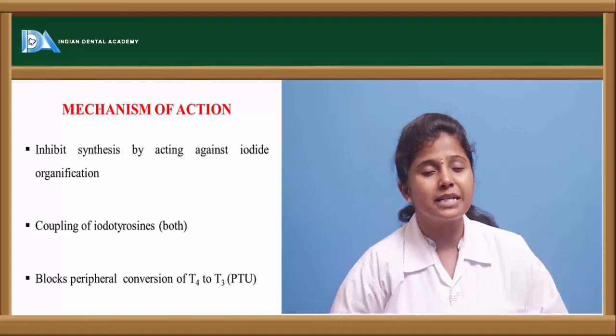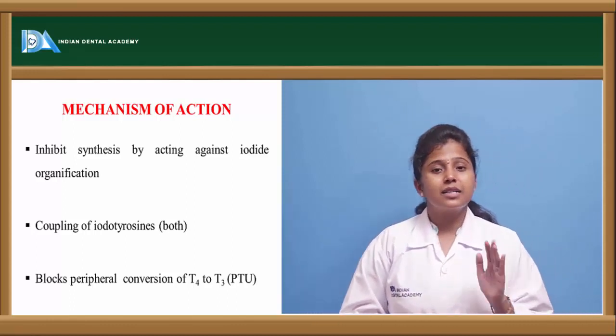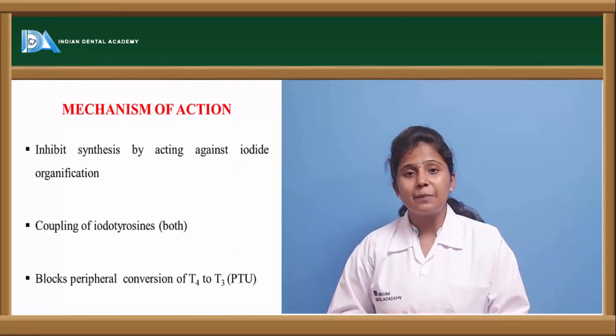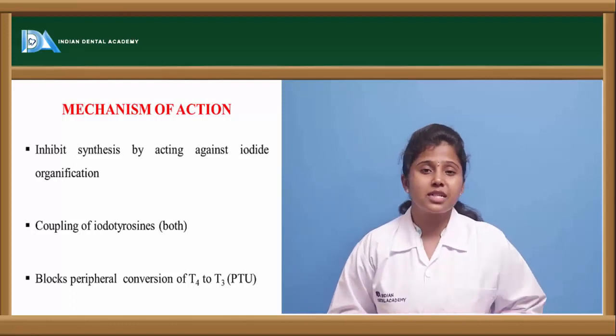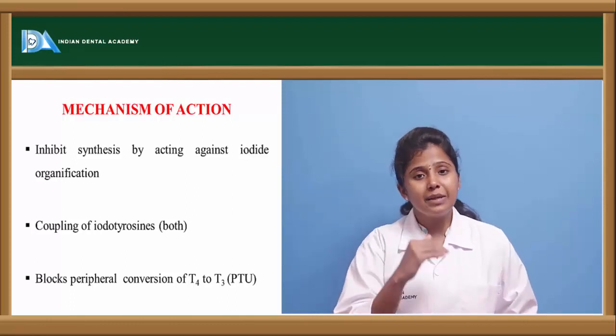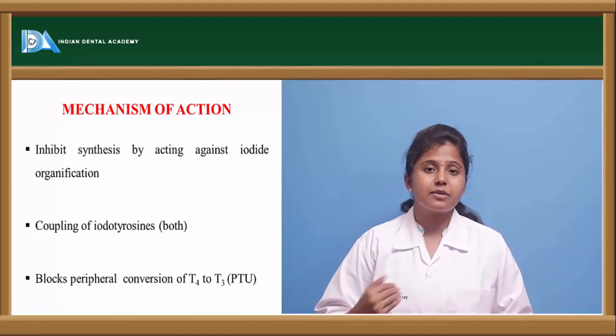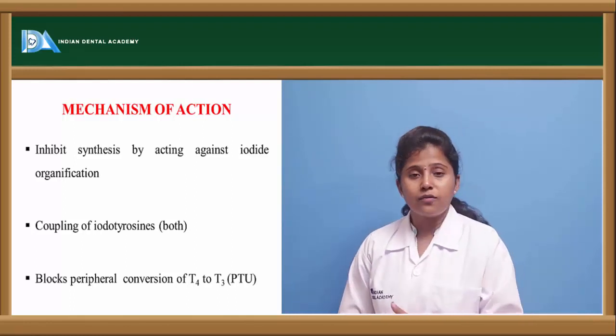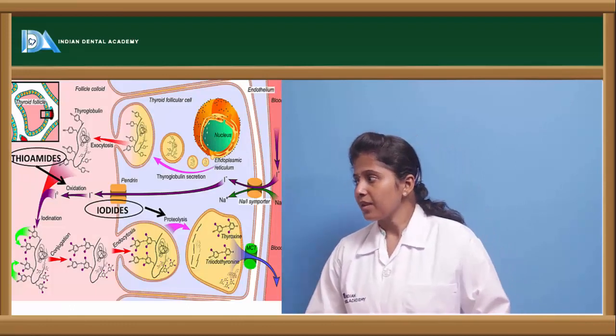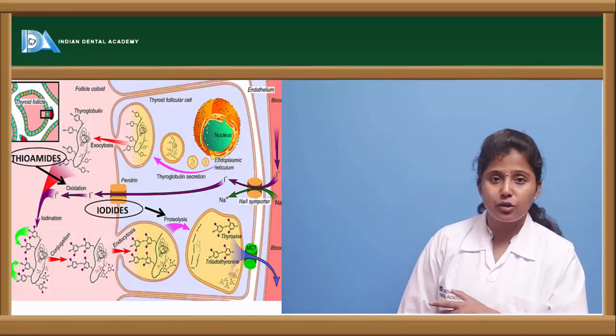The final step is that in the periphery, T4 is converted to T3 by deiodination. So this process is inhibited. In the biosynthesis mechanism, the various steps are inhibited by the thioamide drugs. So here we can see the action of the thioamides.